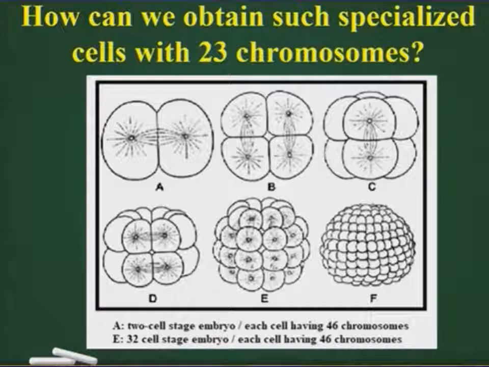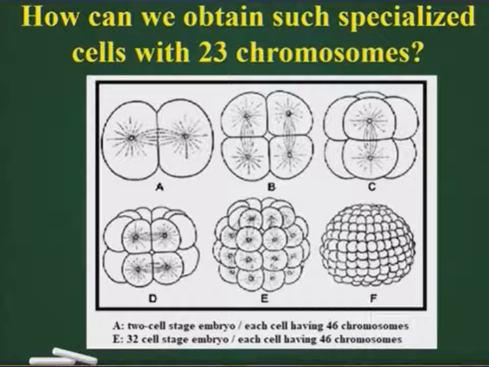Two cells where each has 46 chromosomes, and this is the exact number of chromosomes in the zygote. And by successive divisions, the first, the second, the third, the fourth, and the fifth division, after 5 successive mitotic divisions, we have obtained 32 cells out of one single cell.